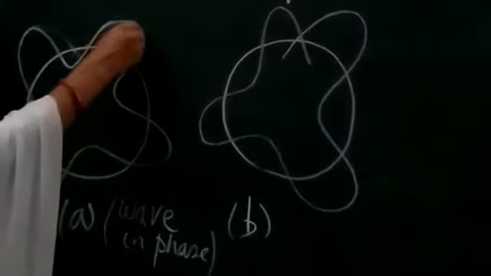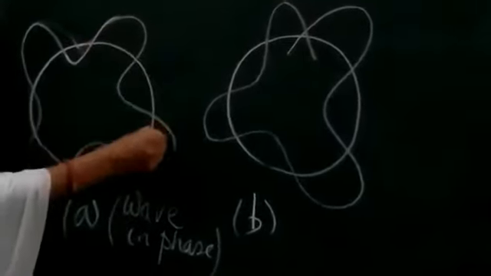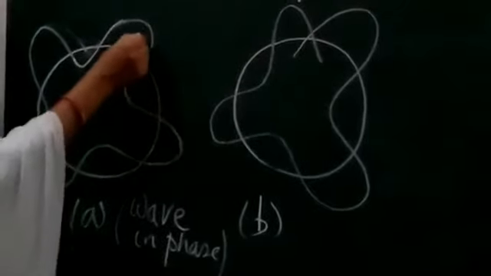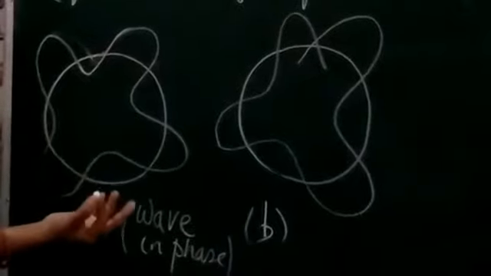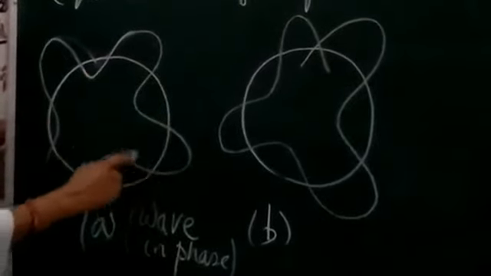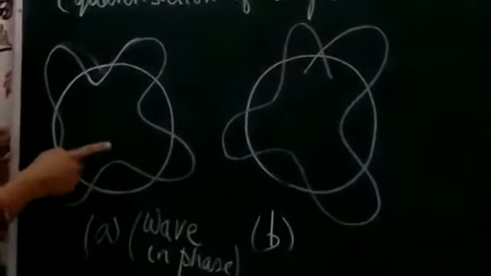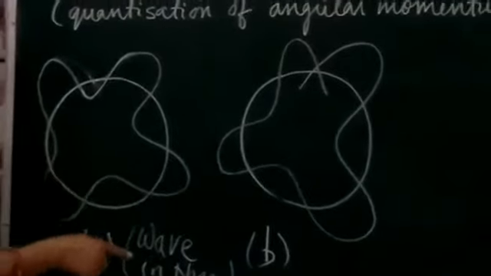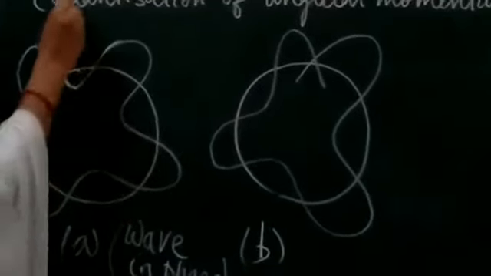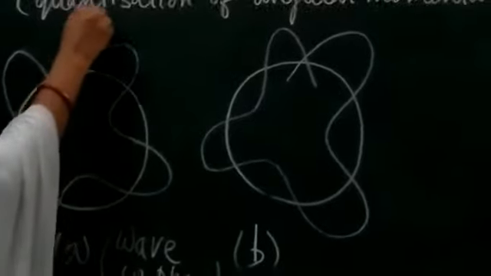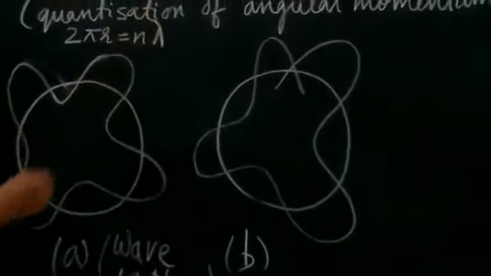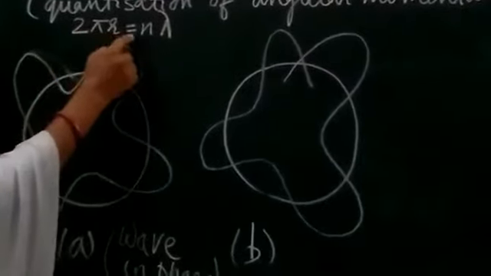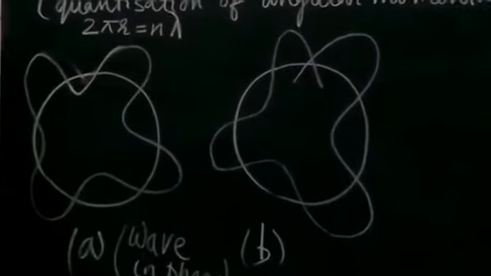The wavelength associated is the distance between two successive crests or two successive troughs. When it is moving, it will have a number of wavelengths associated with it. The wave will be taken to be in phase when the circumference of that orbit becomes equal to n into lambda.